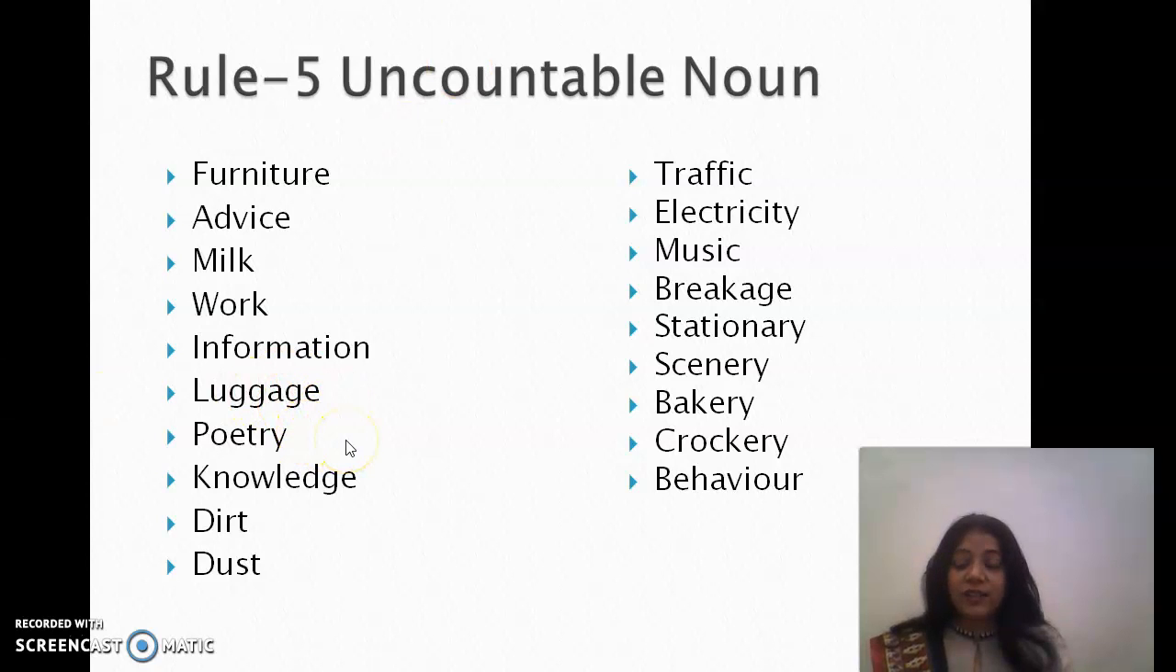Luggage, poetry. There are people who use poetries. No, it's not poetries. It is poems, but it is not poetries. It is poetry. Same goes with knowledge, dirt, dust, traffic, electricity, music. Stationery, yes, and here comes a wonderful word which is scenery. In fact, this word is used in many of the exams also. The scenery. We do not have a word like sceneries. It is scenery. The scenery of Kashmir is beautiful. Same goes with bakery, crockery, behavior and many more. Now let's move on.